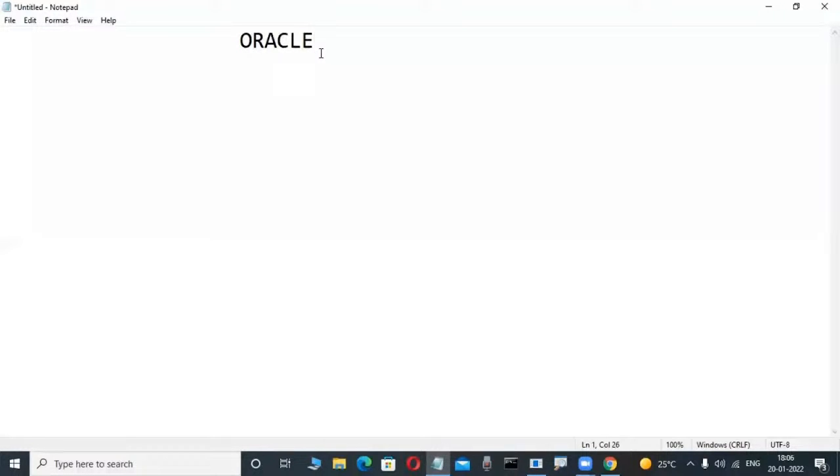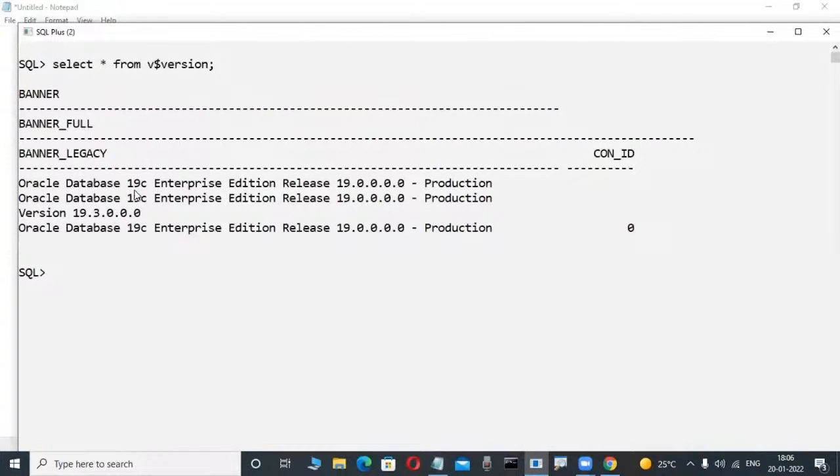Oracle 1.0, 2.0, 3.0, 4.0, 5.0, 6.0, 6.1, 5.1 also. And now 7.0, 7.1, 7.2, 7.3, 8.0, 8.1.5, 8.1.6, 8.1.7, that is also called 8i, then 9i, 10g, 11g, 12c, 18c, 19c, and the latest one, 21c. But in our class, this software is available, 19c, we are learning only.